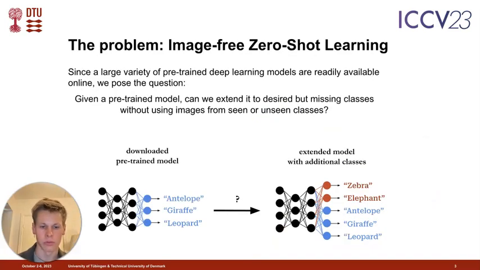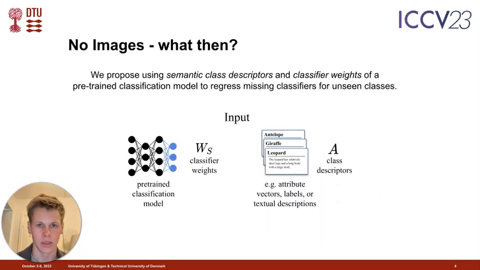In this work, we present the task of image-free zero-shot learning, in which we no longer assume to have access to any images, not even from the seen classes. Instead, we are given a model already pre-trained on the seen classes. Since a large variety of pre-trained deep learning models are readily available online, we pose the question: given a pre-trained model, can we extend it to desired but missing classes without using images from seen or unseen classes?